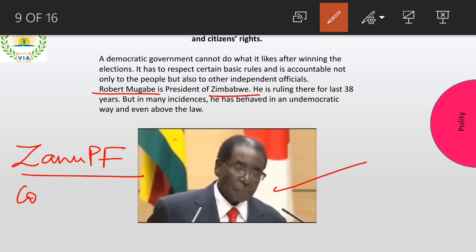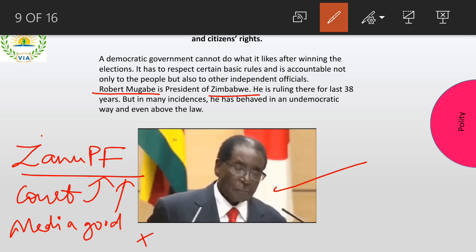Courts are not given authority to take decisions. Courts are going to listen to what the party says. Media shows good things about ZANU PF, right? And it shows bad things about other parties, right? So the entire media is being controlled, the entire courts are being controlled, everything is controlled by whom? Only one party, right? So that is by Robert Mugabe, that is your president. Here nobody is there to question them. So there's a lot of injustice happening, and nobody is able to question them, and they are not giving any account to people as well.